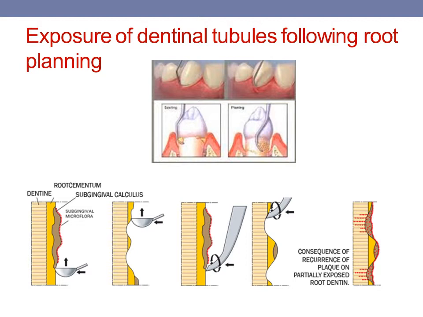During normal scaling and root planing, we not only remove the bacterial deposits, but we also remove some part of cementum and some part of superficial dentine. Because of this procedure, there is exposure of the dentinal tubules, and hence there is increase in the fluid movement as the nerve fibers in the dentinal tubules are sensitized. So because of this exposure of the dentinal tubules, there is microbial invasion in the dentinal tubules, resulting in inflammation of the pulp, and the reverse process can also occur, that is the periodontal tissues can also get inflamed.